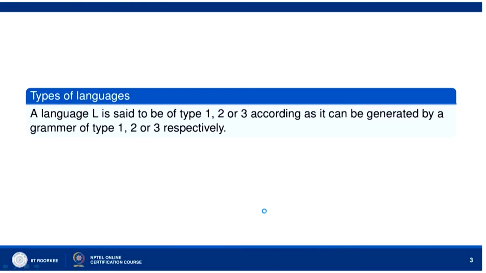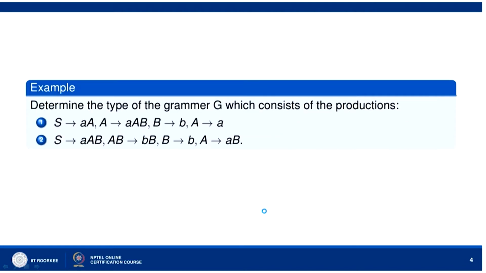So, let us see types of language. A language L is called to be of type 1, 2 or 3 according as it can be generated by a grammar of type 1, 2 or 3 respectively. Now, let us look at this example. Determine the type of the grammar G which consists of the productions S goes to a, S goes to aAB, B goes to b, A goes to a.